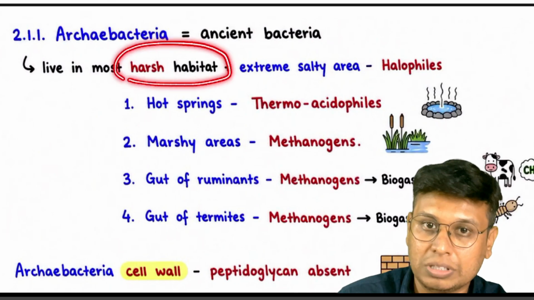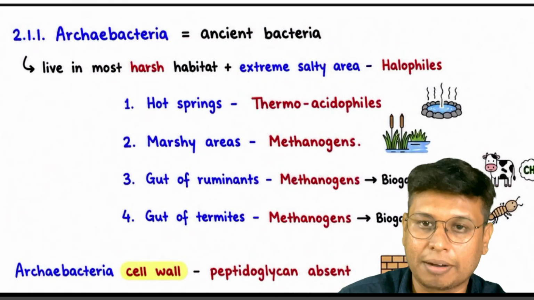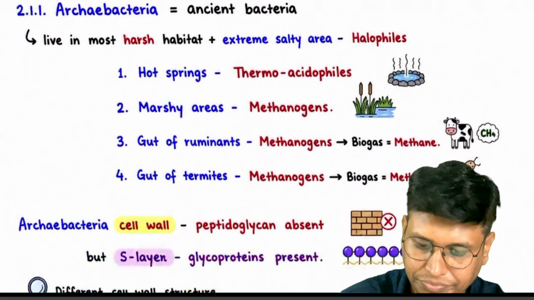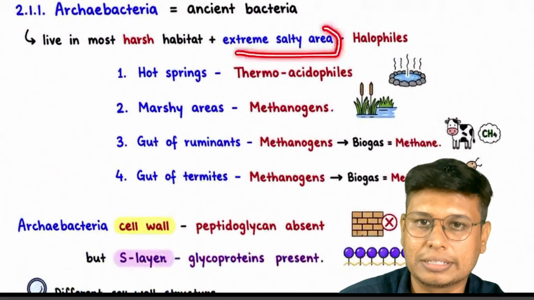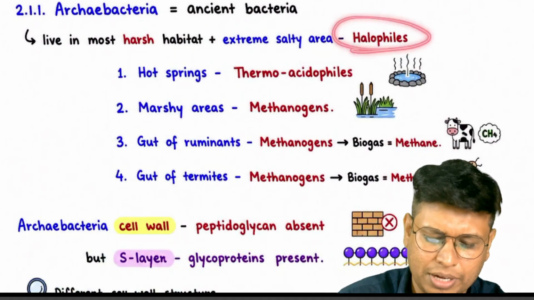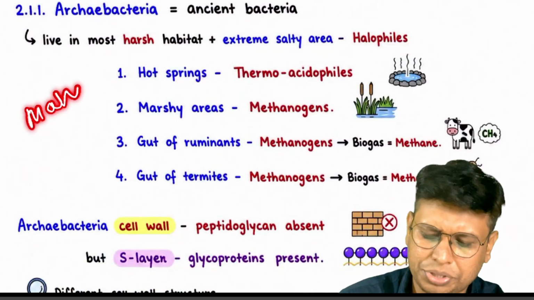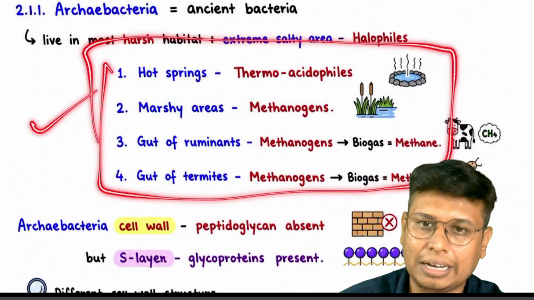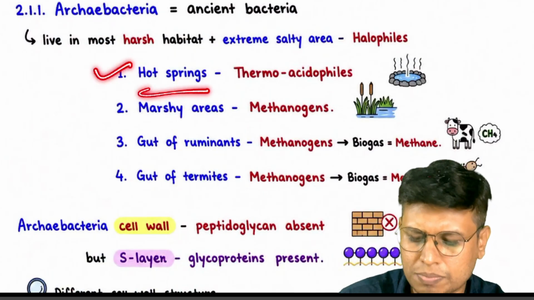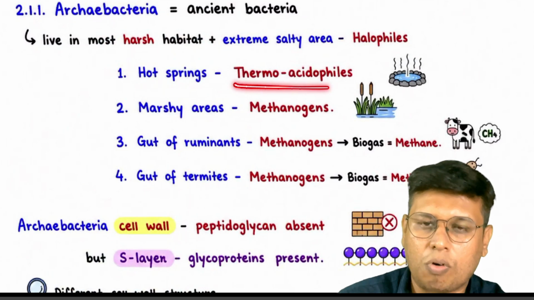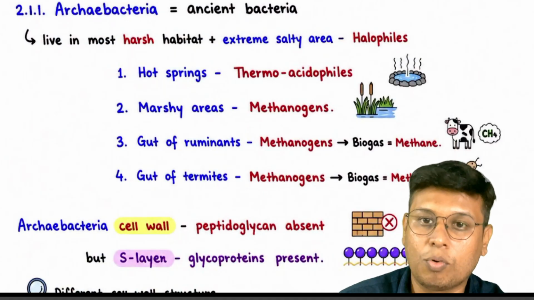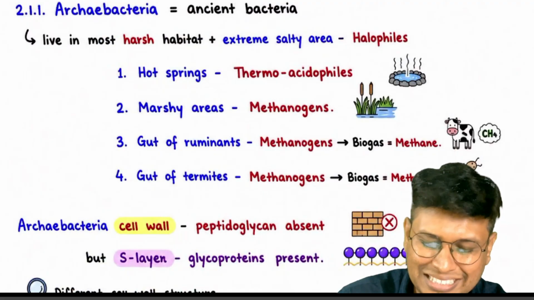These conditions are very rare, found at very few places. They can survive in extremely salty areas. Those are called halophiles; halo means salt loving. This is a match the pair question, 100% going to be a match the pair question. If you study content by question type, you realize what they are going to ask and how they are going to ask. Hot springs are thermoacidophiles. The water is hot and contains some acid, so it is nothing but thermoacidophile.